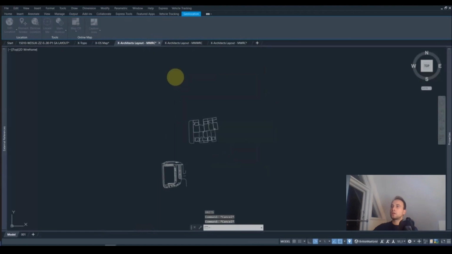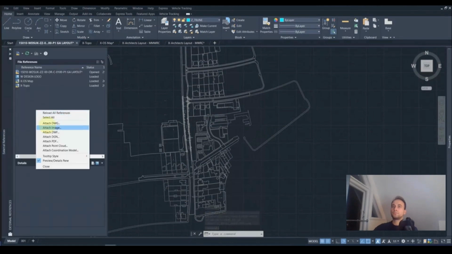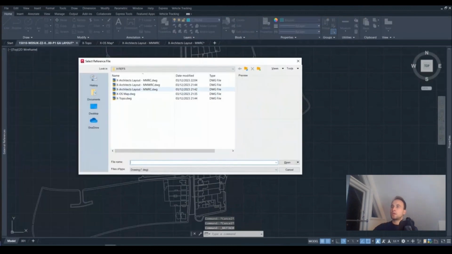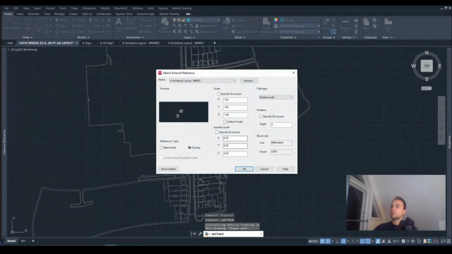Let's go ahead and close this drawing, and we're going to try to attach it in our general arrangement main drawing. Now when we try to attach it, we see that the block unit is in millimeters.